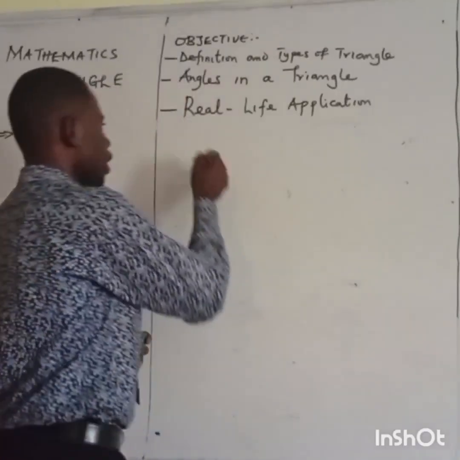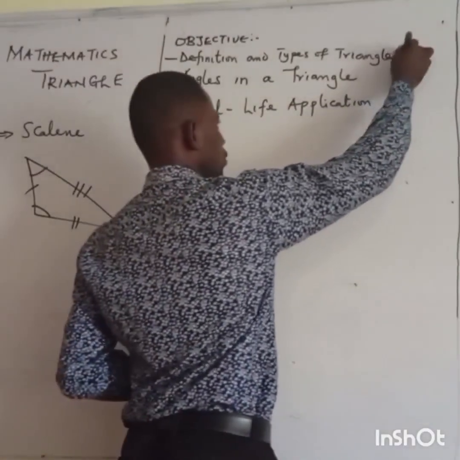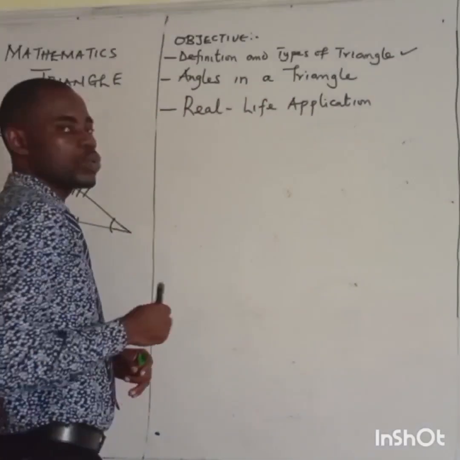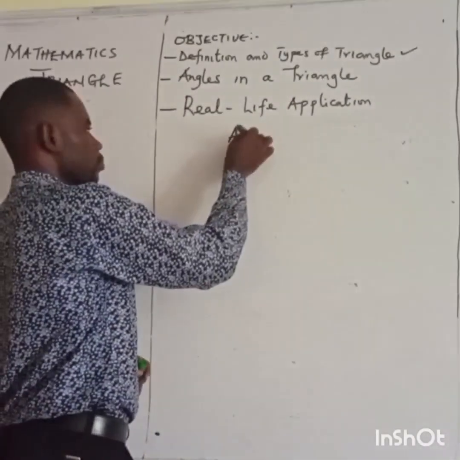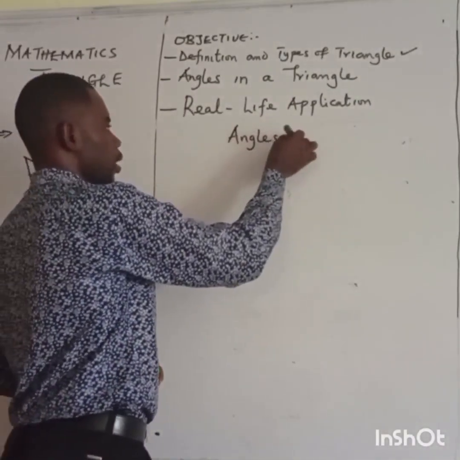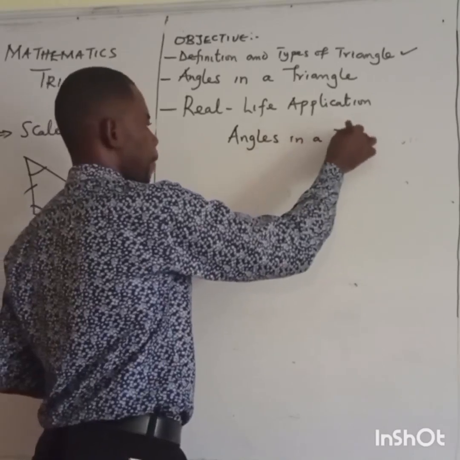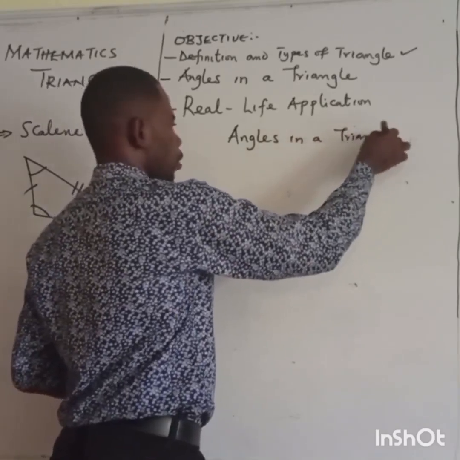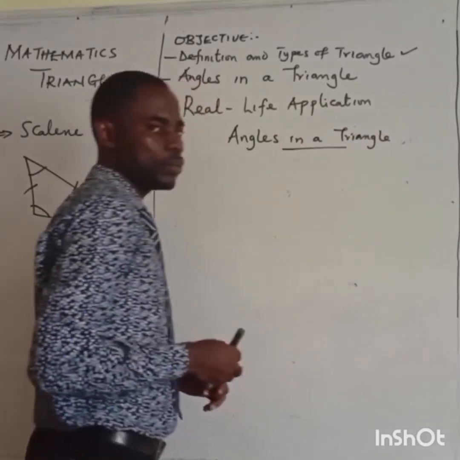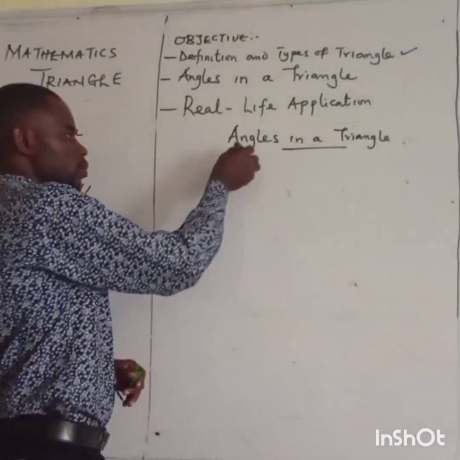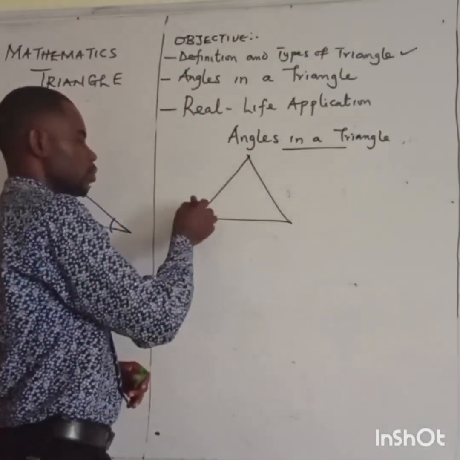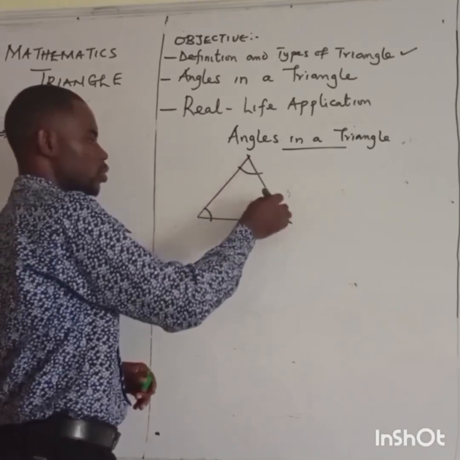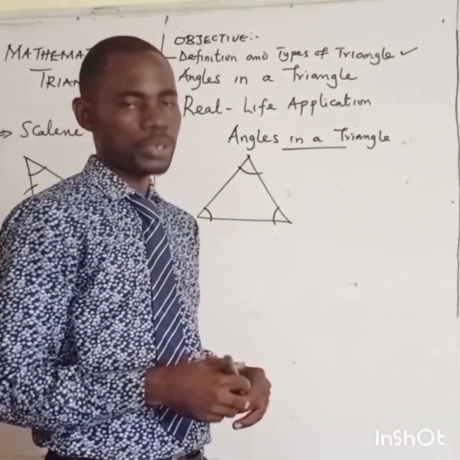Number 2, we are done with this. We are now in number 2, angles in a triangle. When you talk about the angles in a triangle, the sum of interior angles. I use the word interior, because definitely we have exterior angles.